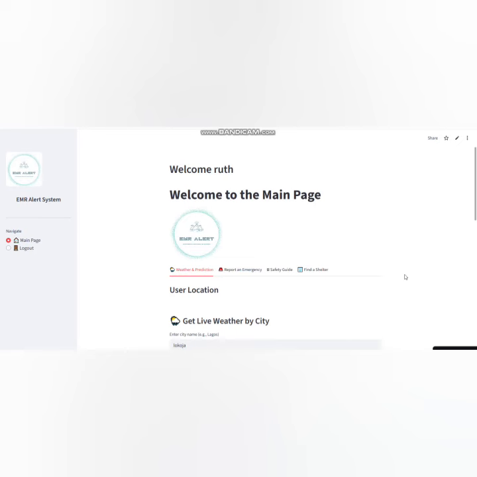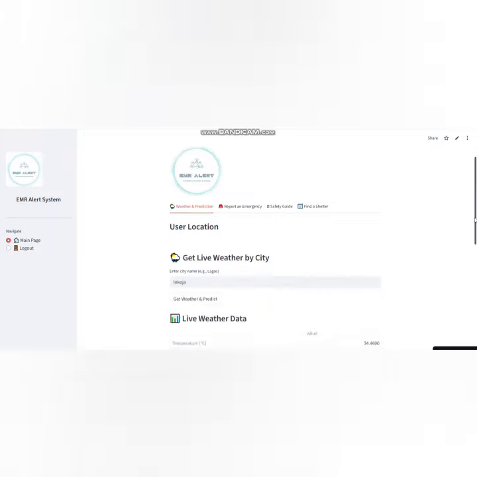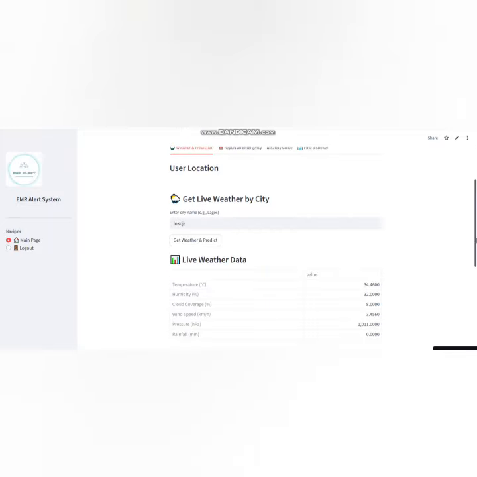The app is meant to provide 4 basic functions to the users. As you can see, we have logged in as an ordinary user. We also have an admin page as well. So now, if you notice, the 4 basic functions are weather and prediction, report an emergency, safety guide, and find a shelter. Under weather and prediction, the individual puts in their location and gets weather forecasts and predictions.